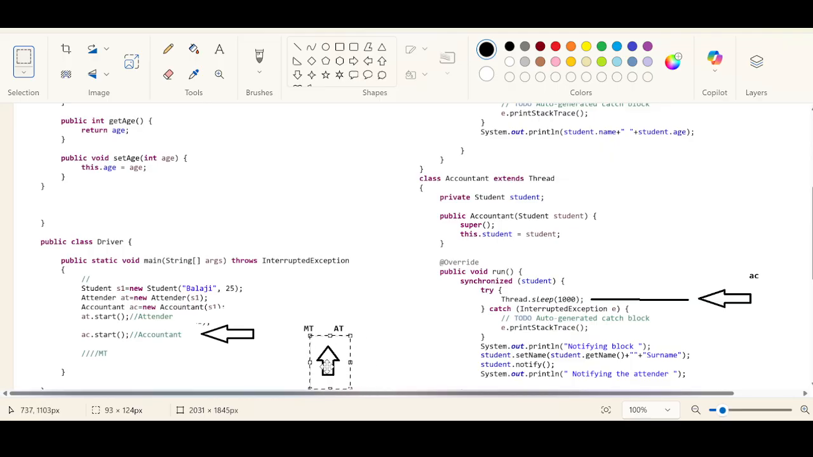Let us say that AT is getting a chance or MT is getting a chance. If MT is getting a chance, it has completed executing all the instructions in the main method. It may be terminated. Before terminating, it will ensure that all other threads are dead. Then only it will get terminated. Let us say that it's in the last line. If it is the last line, then only AT is there. AT will get a chance now.